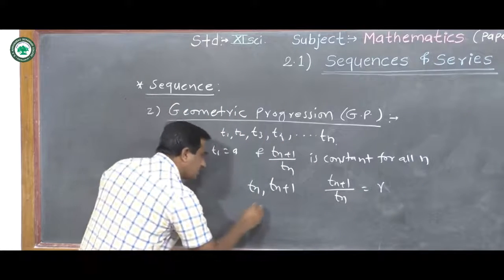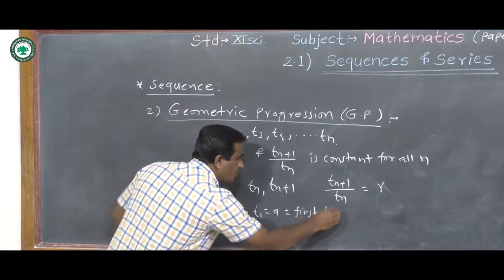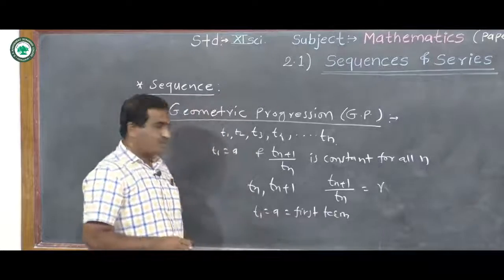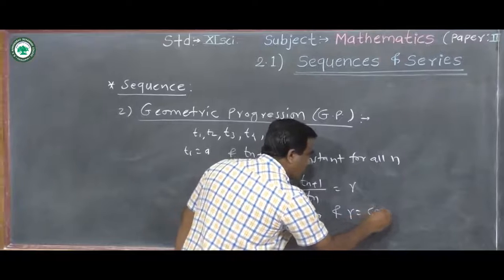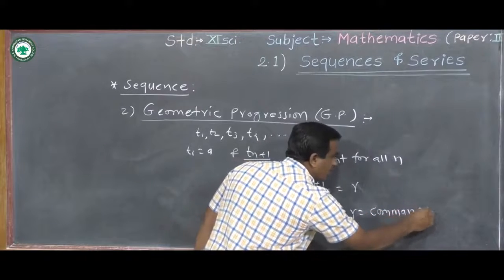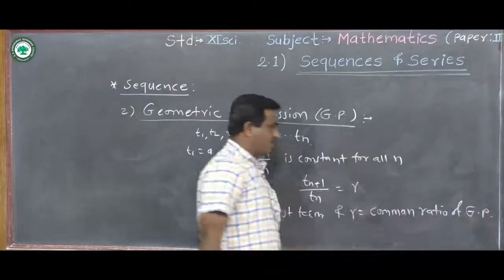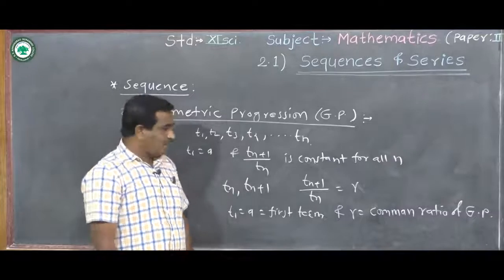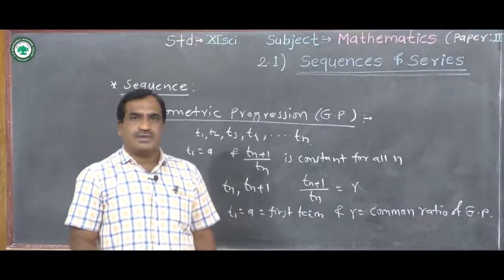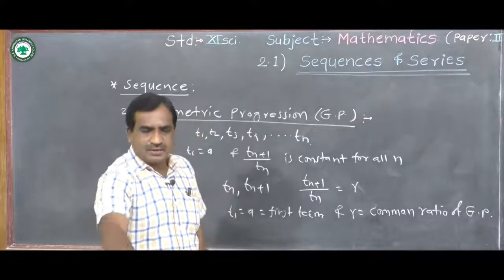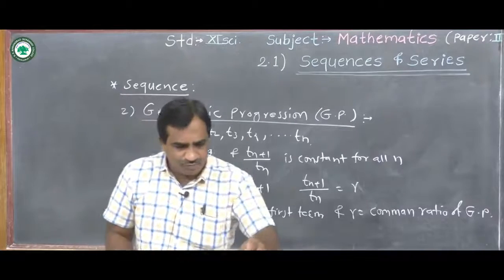Now here T1 equal to A is the first term of the GP, and R is the common ratio of the GP, geometric progression. Okay, very simple definition. If the ratio of any two consecutive terms is constant, then that sequence is called a geometric sequence or geometric progression. Now we see some examples for geometric sequence.